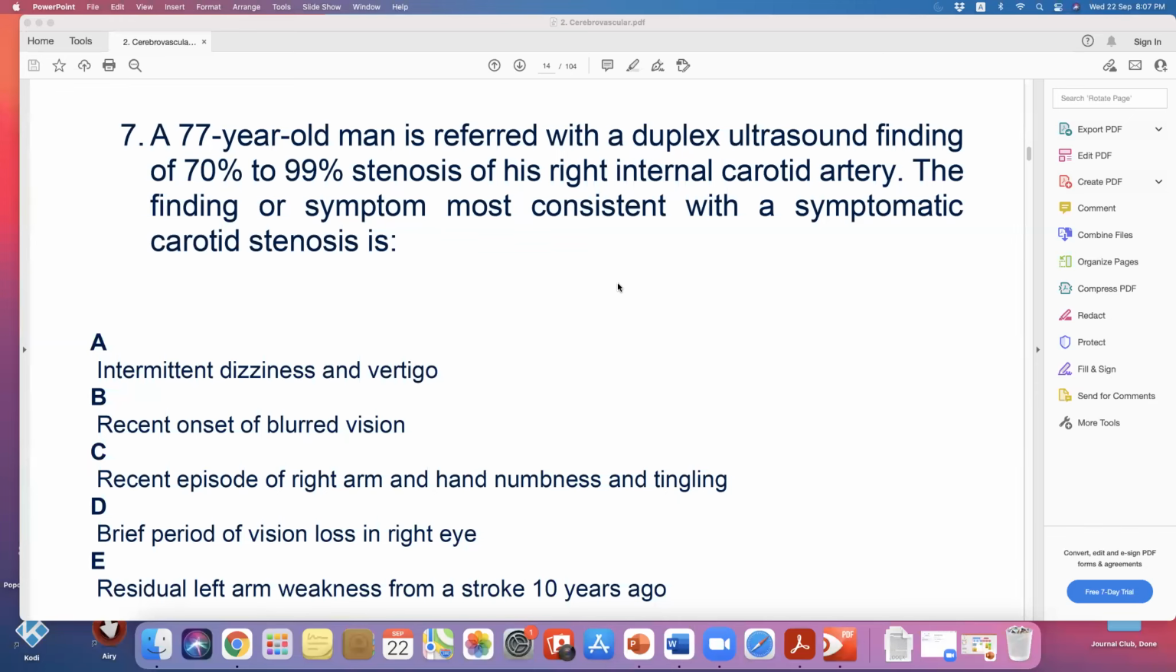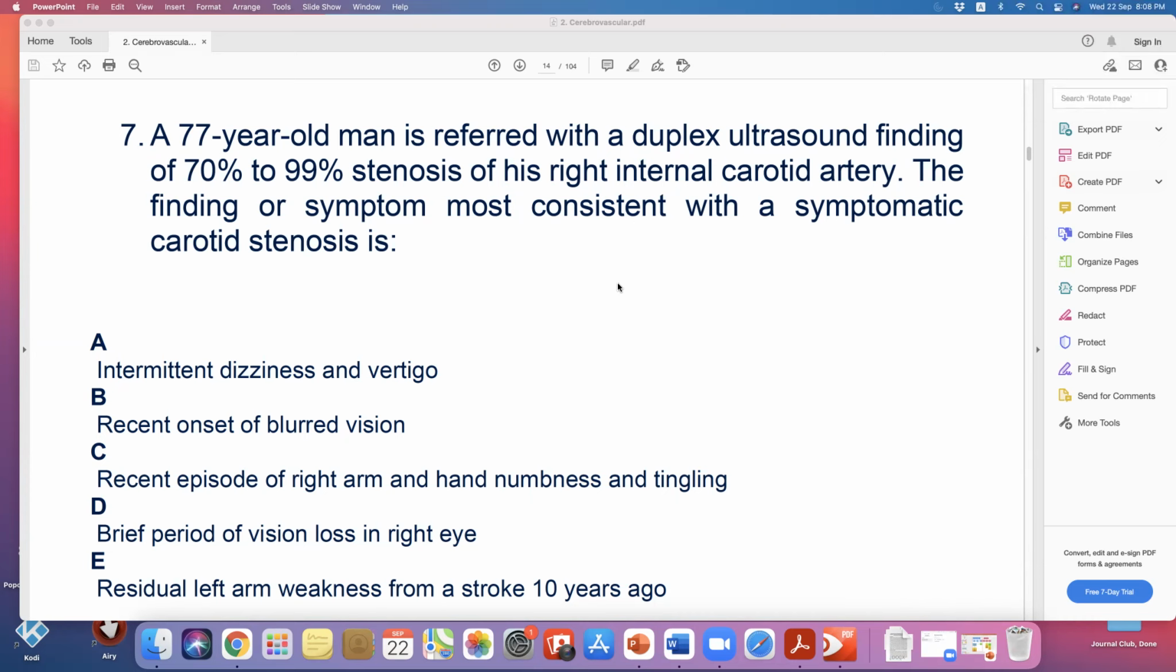A 77-year-old man is referred with duplex ultrasound finding of 70 to 99% stenosis of his right internal carotid artery. The finding or symptoms most consistent with symptomatic carotid stenosis: intermittent dizziness and vertigo, recent onset of blurred vision, recent episode. Sorry, stop. We have to learn, not just solve the question, okay? I want to read it all first.